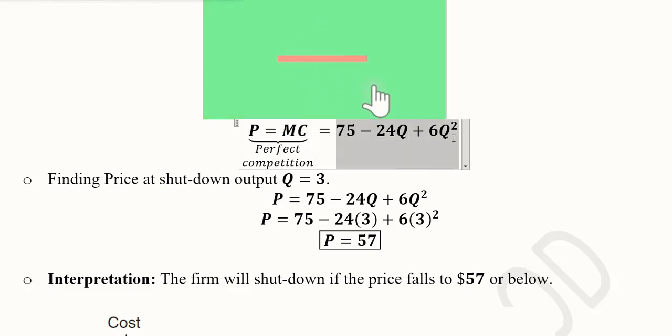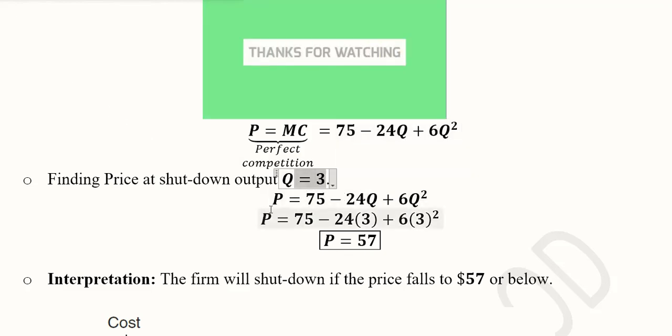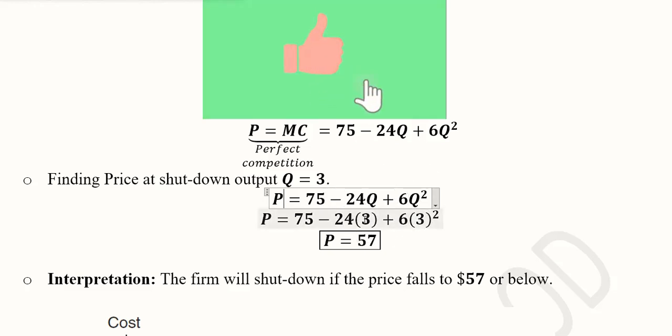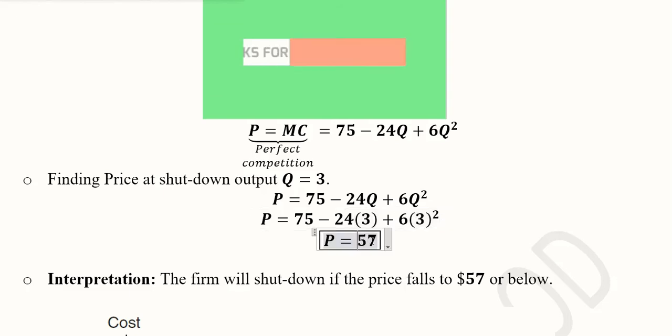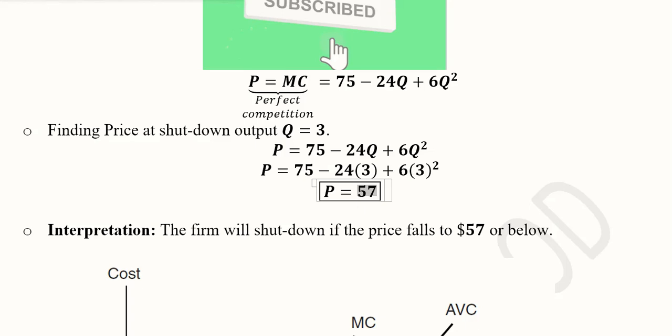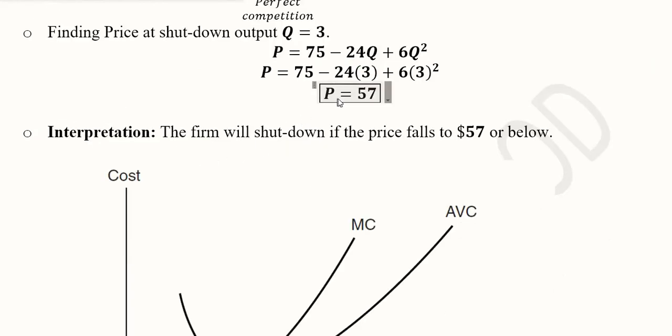We have the value of marginal cost here, and we also know that the output at equilibrium is 3. So now we are able to put these values and we can find the value of price. The value of Q is put here and there. So these are the two values that need simplification, and instead of marginal cost we have written price, and the value of price is now found to be 57. So this means that we can shut down the firm when the price is 57 and the output is 3.